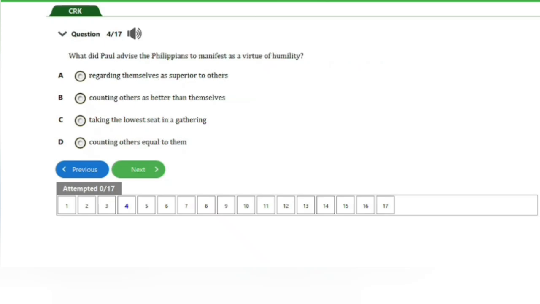The next question, question number 4, says, what did Paul advise the Philippians to manifest as a virtue of humility? We have A, regarding themselves as superior to others, B, counting others as better than themselves, C, taking the lowest seat in a gathering, D, counting others equal to them. The answer to this question is option B, counting others as better than themselves. Let's go ahead and check out the next question.